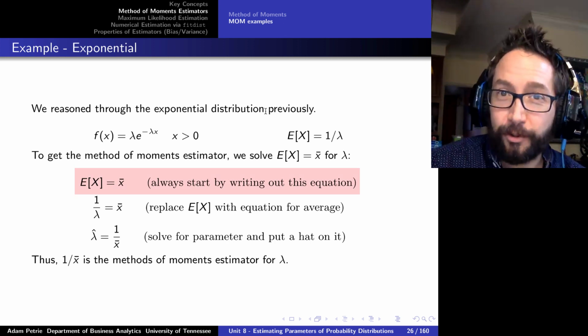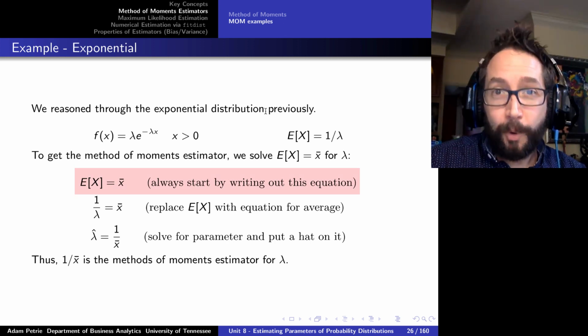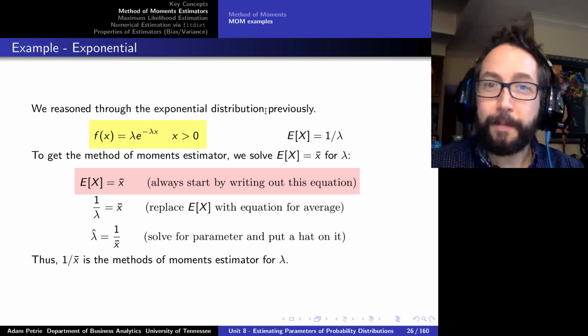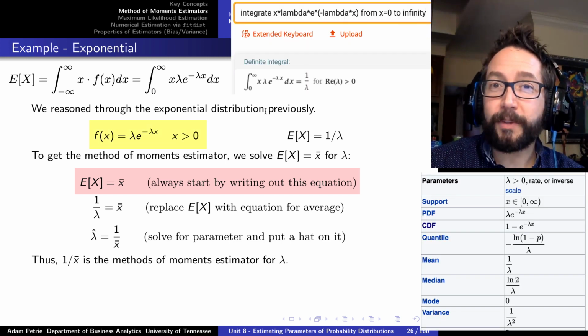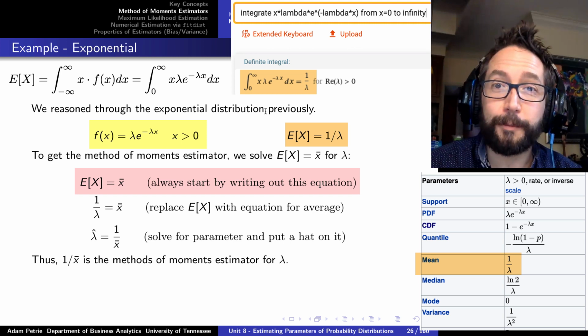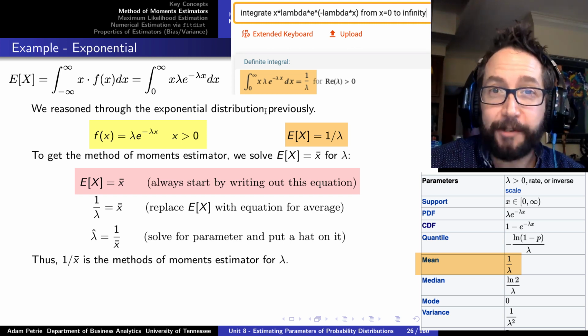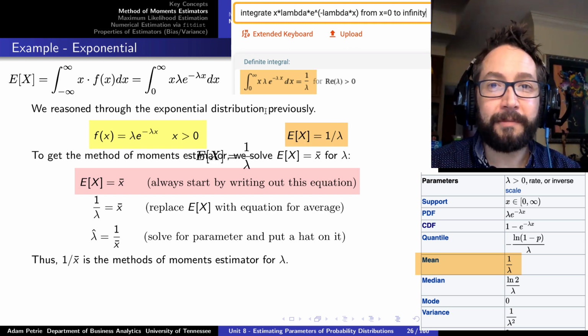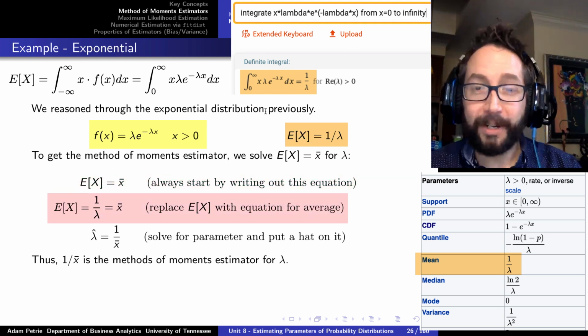Back to the exponential distribution example that we worked through: if I write down the formula for the PDF of the exponential and then go through the math to figure out the expression for the expected value or average of this PDF, I find that the average of the PDF is 1 over lambda. So I take that expression, put the equal sign, and then put an x bar.